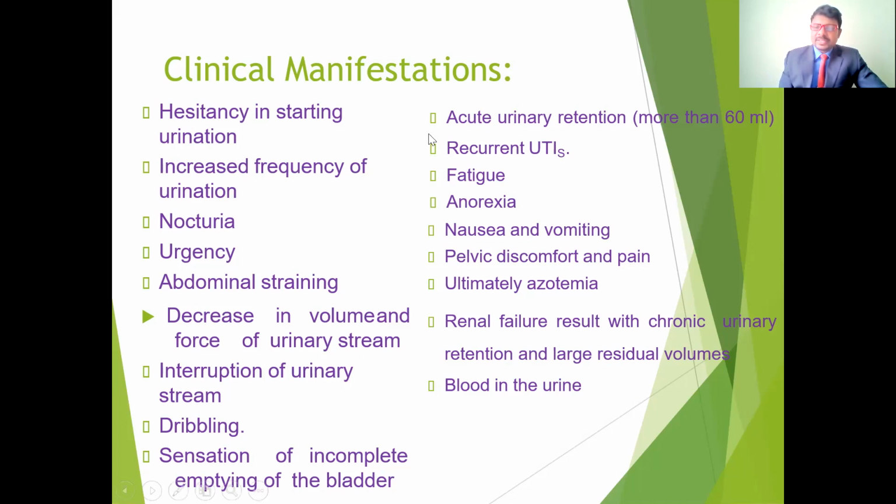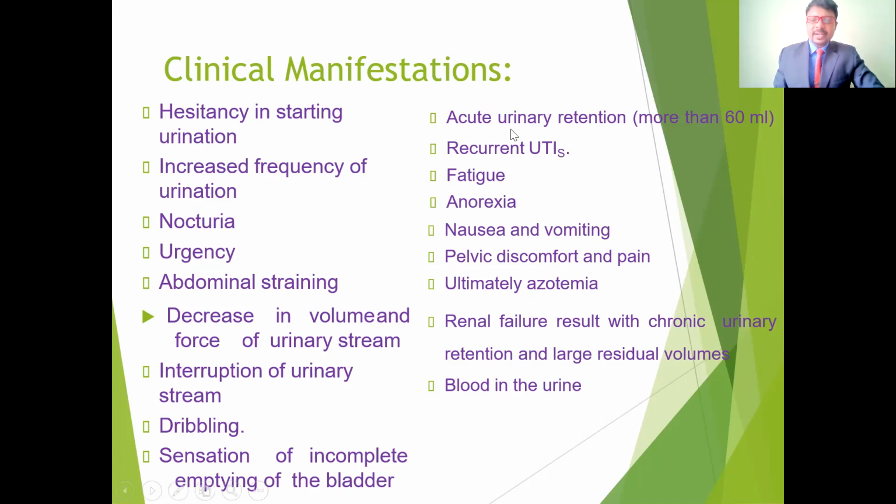And also acute urinary retention. Because of the obstruction, the urine is going to be stagnated in the bladder, more than 60 ml. After completing the urination also, some amount is going to remain, so there is a chance of retention. And recurrent UTIs, recurrent urinary tract infections, and fatigue, anorexia. This recurrent urinary tract infection is because of the urine stagnation in the bladder. If there is no proper flow, the urine is going to be stagnated in the bladder. If the waste material is stagnated in the bladder, there is a chance of infection developing in the bladder.